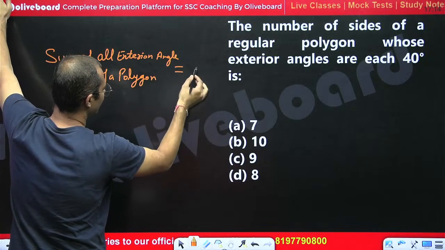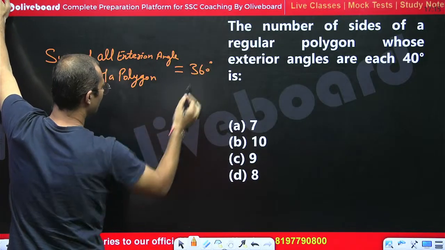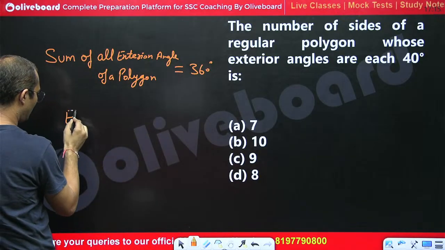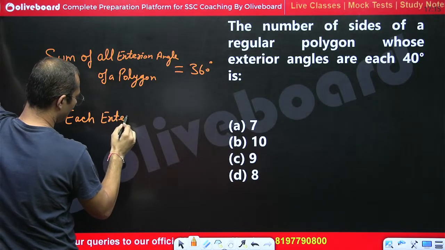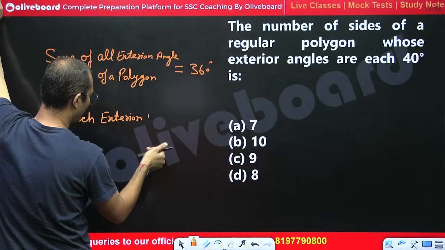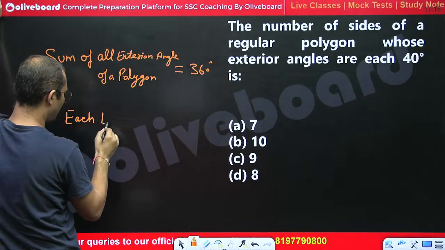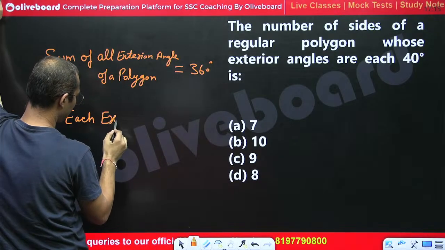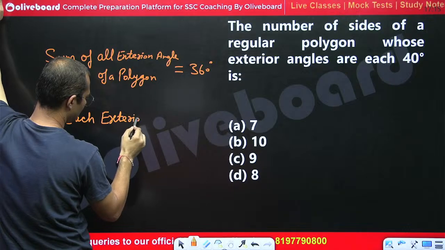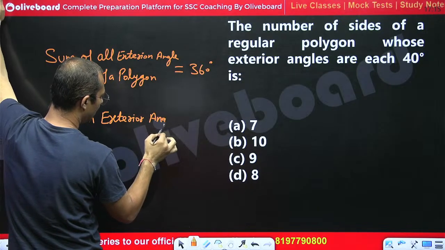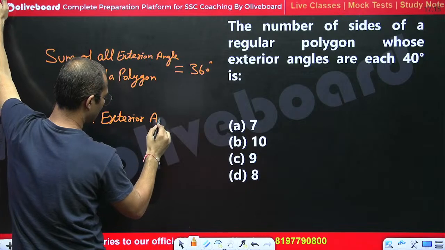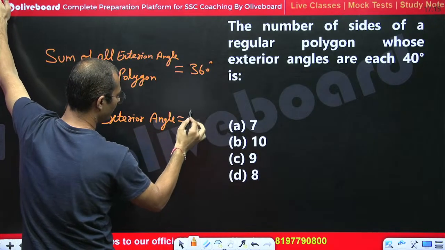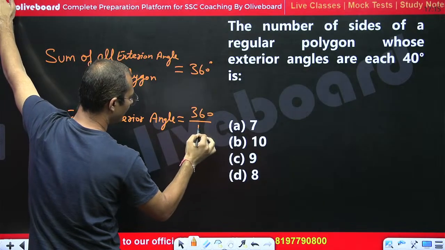You would say that this is 360 degree. So each exterior angle would be equal to 360 divided by n, right?